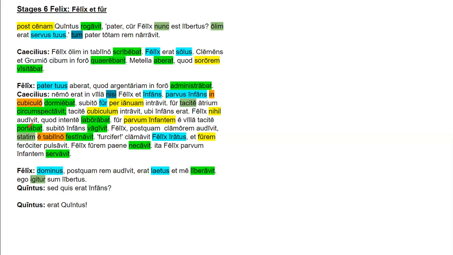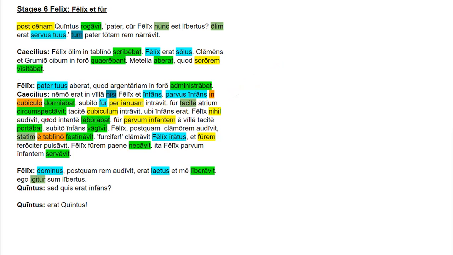Felix nihil audivit. Felix heard nothing. Nihil is the accusative direct object of audivit. And nihil doesn't look like ordinary accusatives because it's what's called indeclinable. It doesn't change its form depending on what it's doing. It has a couple of forms, but most of the time it doesn't. So Felix is the subject, nihil is the direct object, audivit is a perfect tense verb.